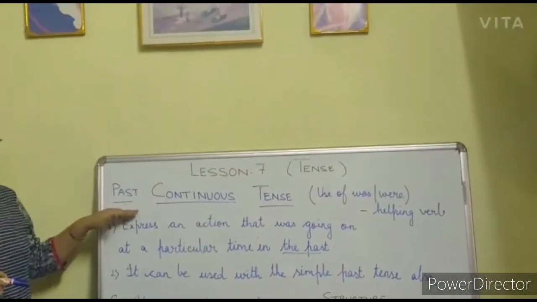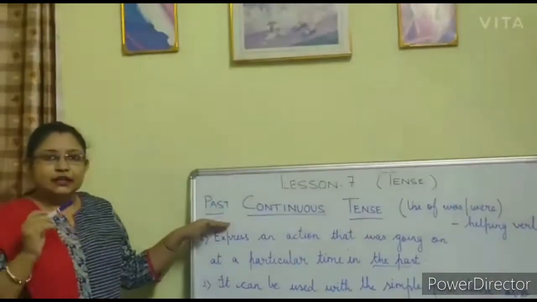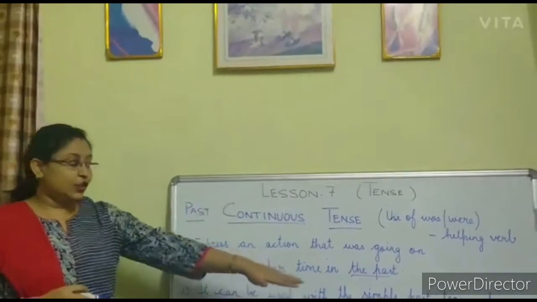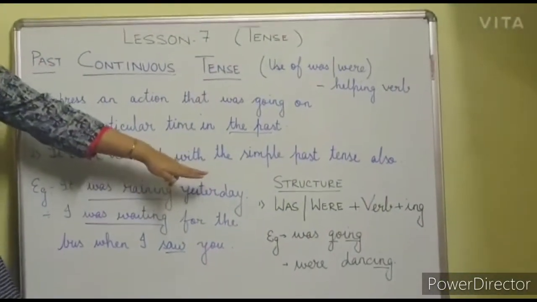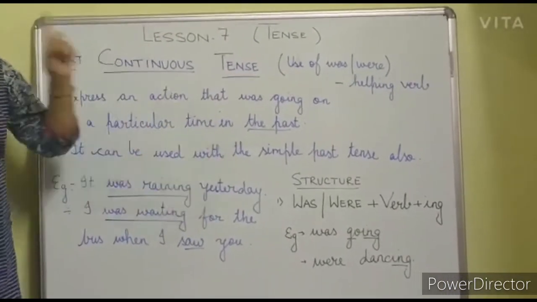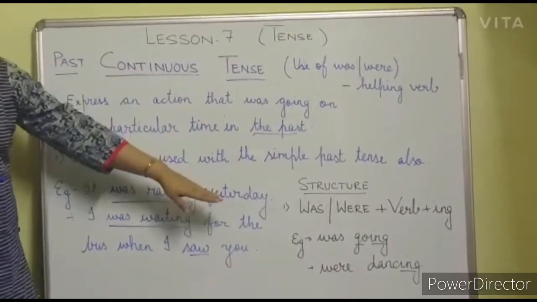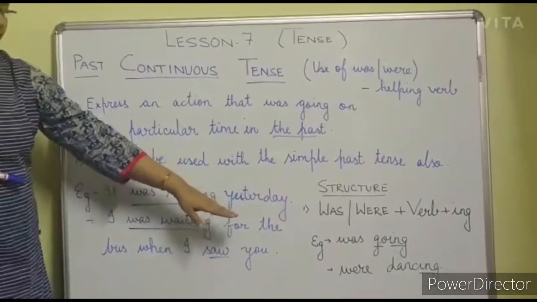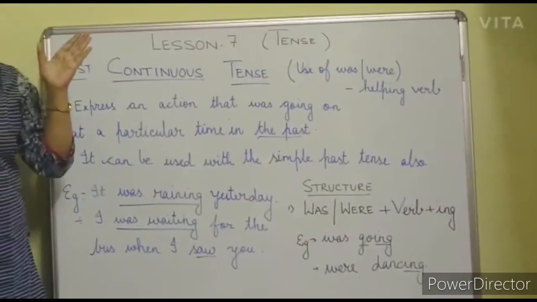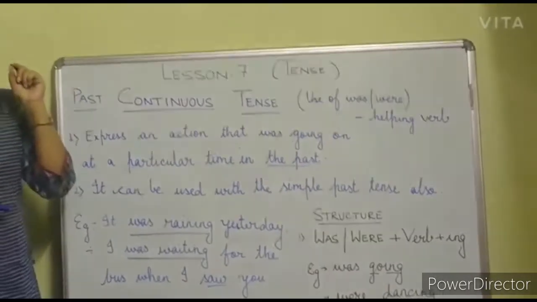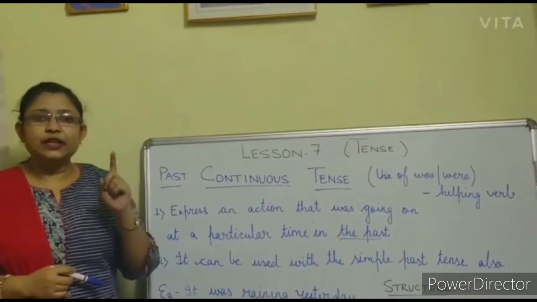Now students, one more thing you should keep in mind for past continuous tense. What is the structure? Please have a look at the structure. The structure is, we will be using was and were plus the base form of the verb plus ing. For example, was going, were going. Now students, one thing more you have to keep in mind, where do we use was and where do we use were? When the subject is singular, we will use was. When the subject is plural, we will be using were.